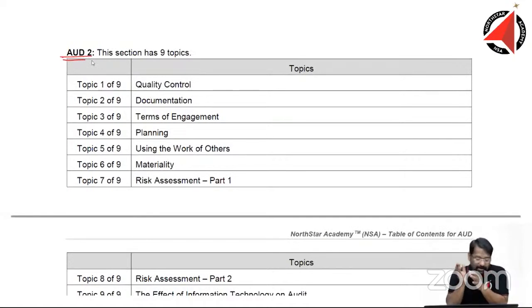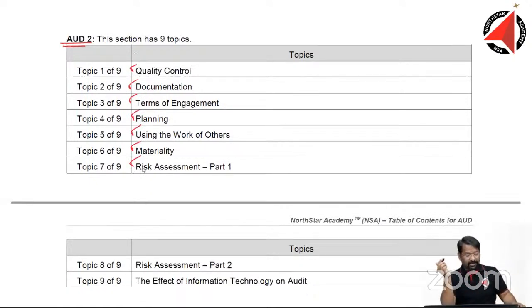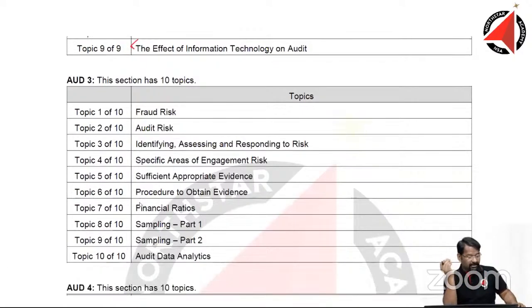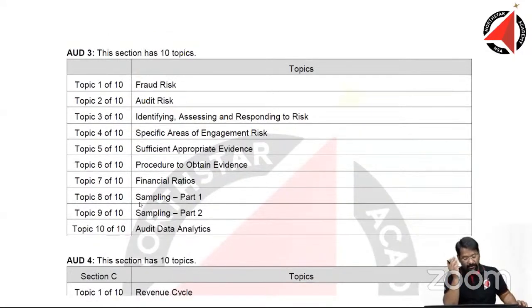In the new syllabus, we'll look at it. Quality control, documentation, terms of engagement, planning, using the work of others, materiality, risk assessment. All these are very much part of the old syllabus. How about the new syllabus? Are they there in the new syllabus? Just in some time we are going to look at it.